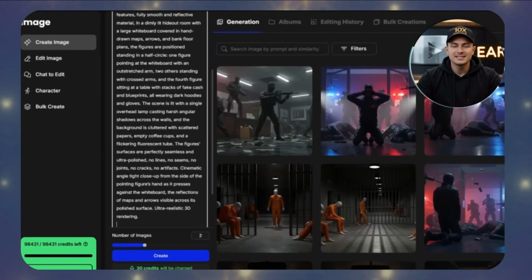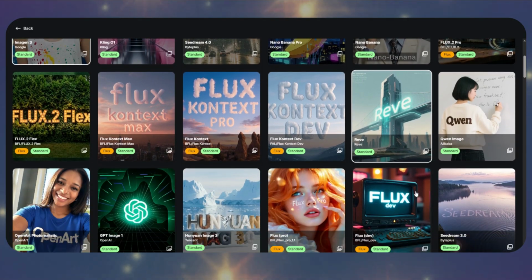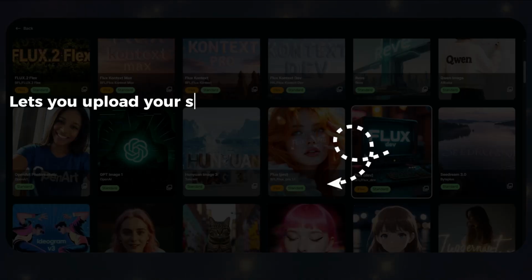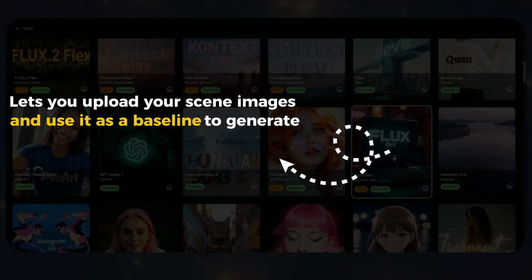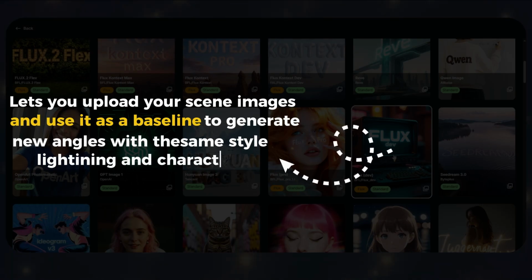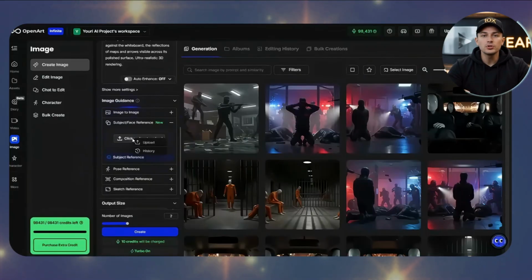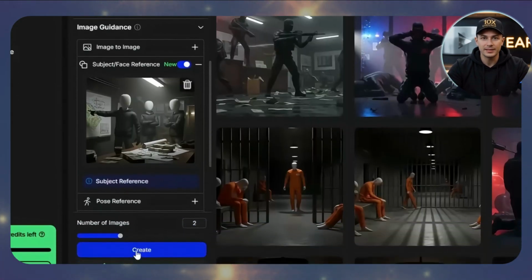This time, instead of using Imagen 3, switch your model to Flux Dev. The reason we're switching is because Flux Dev has a feature called Subject Reference. This lets us upload our original Scene 1 image and use it as a baseline. That way, the AI generates the new angle but keeps the exact same style, lighting, and characters. So click on Subject Reference, upload your Scene 1 image, paste in the new angle prompt, and hit Create.